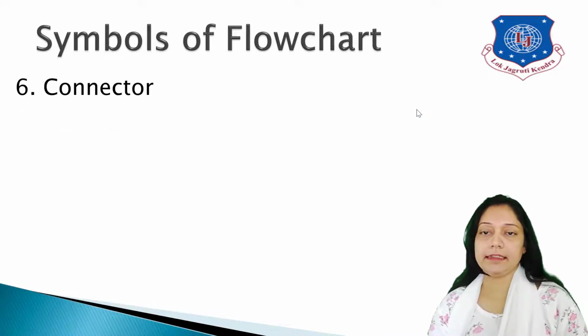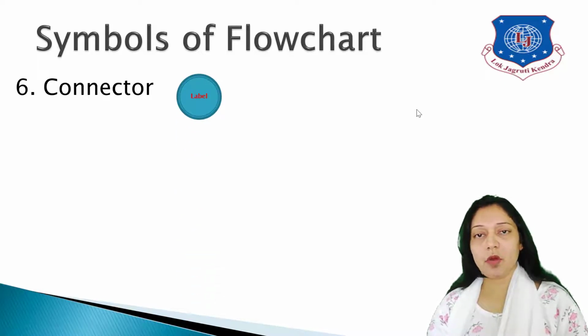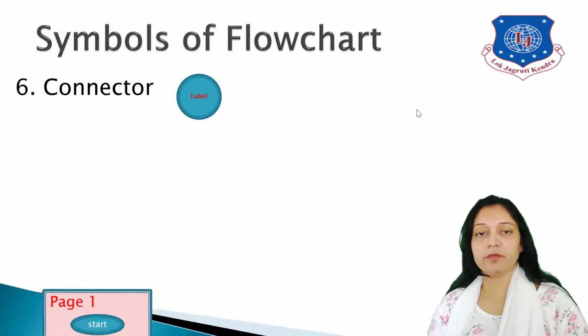Next is the connector symbol. Connector symbol is used when your flowchart is quite big, and does not get accommodated in one single page. You want to extend your flowchart over a number of different pages. Then we'll be using the connector symbol. What is the symbol? A small circle, and inside the circle we write down the label. The label can be A, B, C, D or 1, 2, 3, 4.